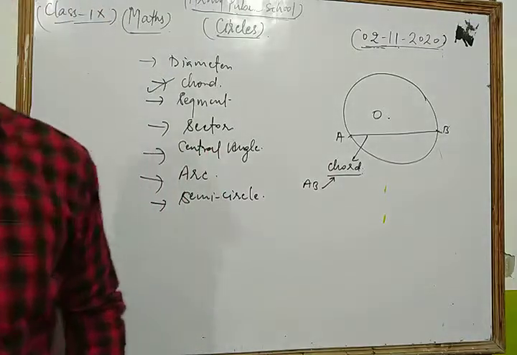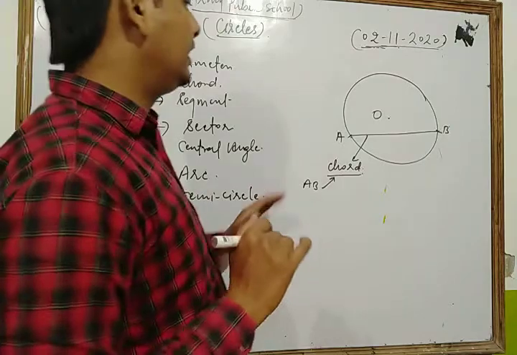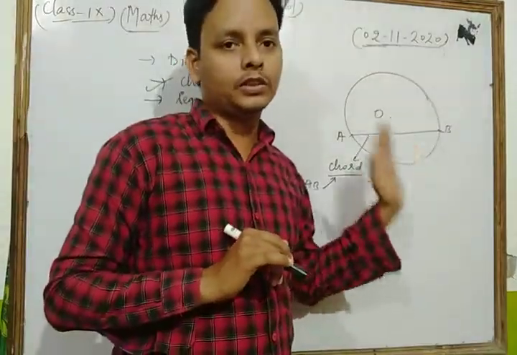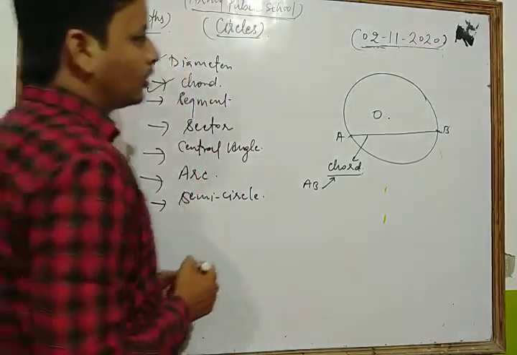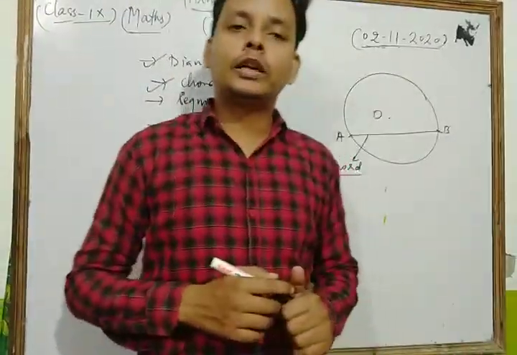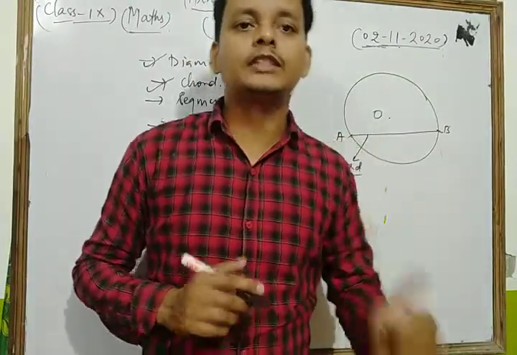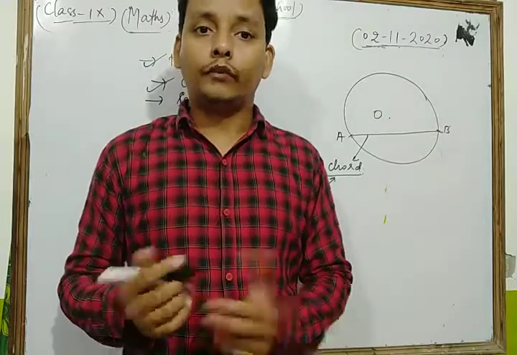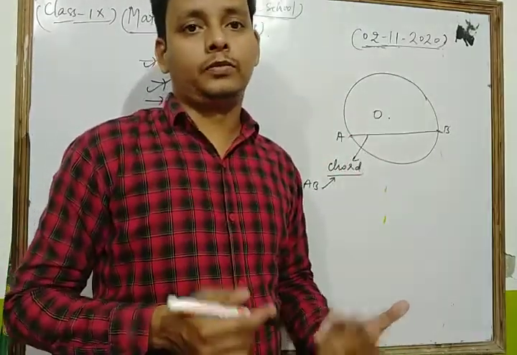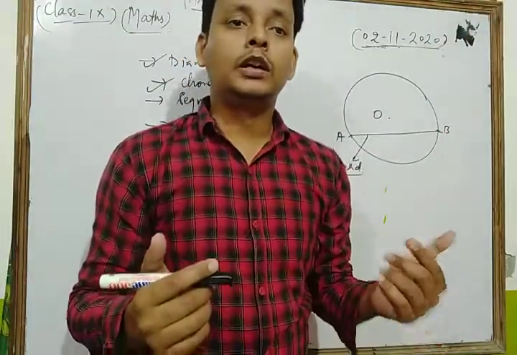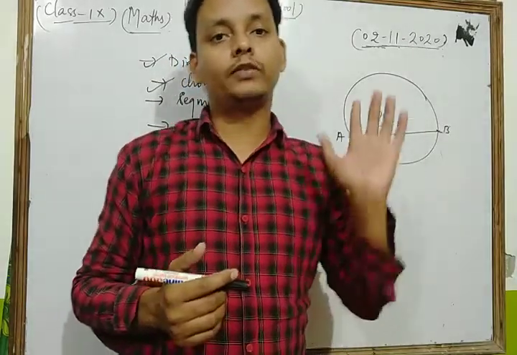Okay, dear friends. In this way we clear the concept of the chord of the circle. Now we discuss the diameter of the circle. What is the concept of diameter? Dear friends, the longest chord of the circle is known as its diameter, or we can say that a chord passing through the center of the circle. The diameter is a chord of the circle which passes through the center of the circle.